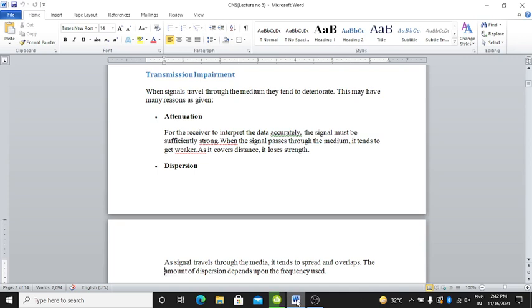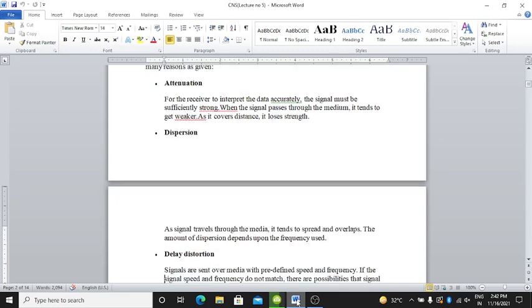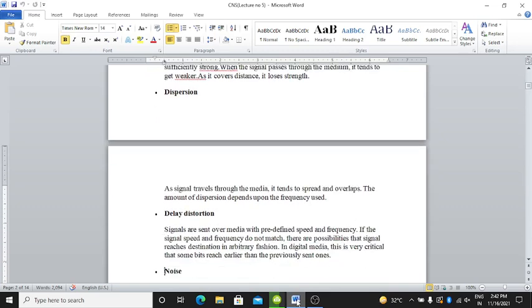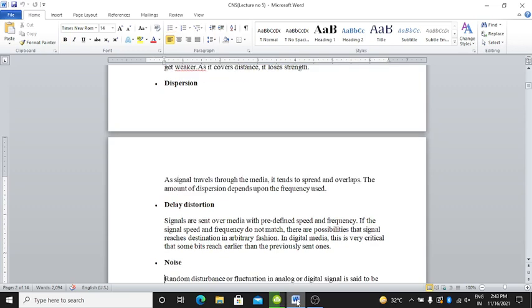Next is dispersion. As signals travel through the media, they tend to spread and overlap. The amount of dispersion depends upon the frequency used. What exactly happens? As signals travel through the media, they tend to spread and overlap. The amount of dispersion depends upon the frequency used.